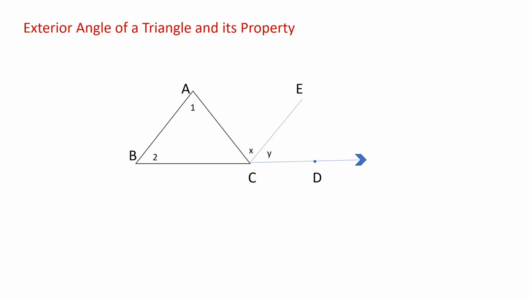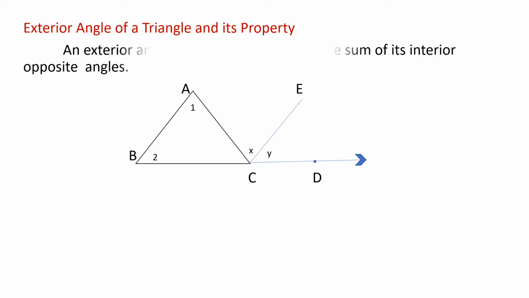The next topic is exterior angle of a triangle and its properties. We have learned the definition of triangles, median of a triangle, and altitude of a triangle. Now the next topic is the exterior angle of a triangle and its properties. So you are going to learn about the exterior angle of a triangle and its properties.